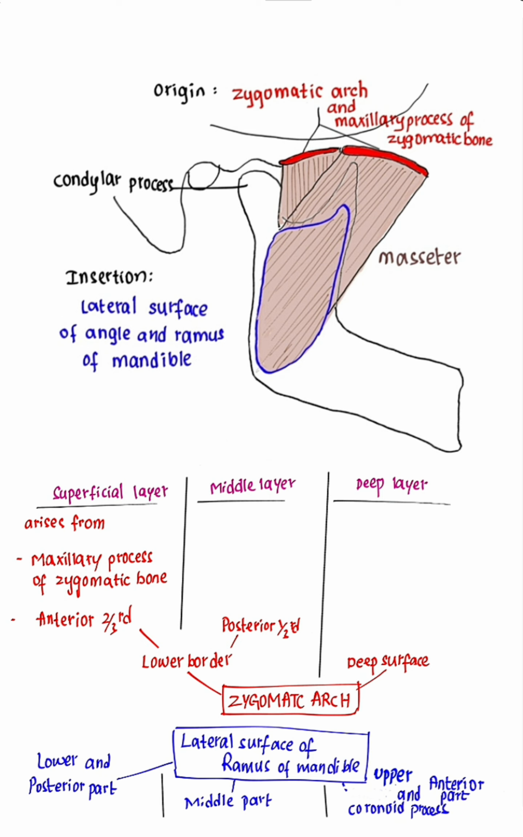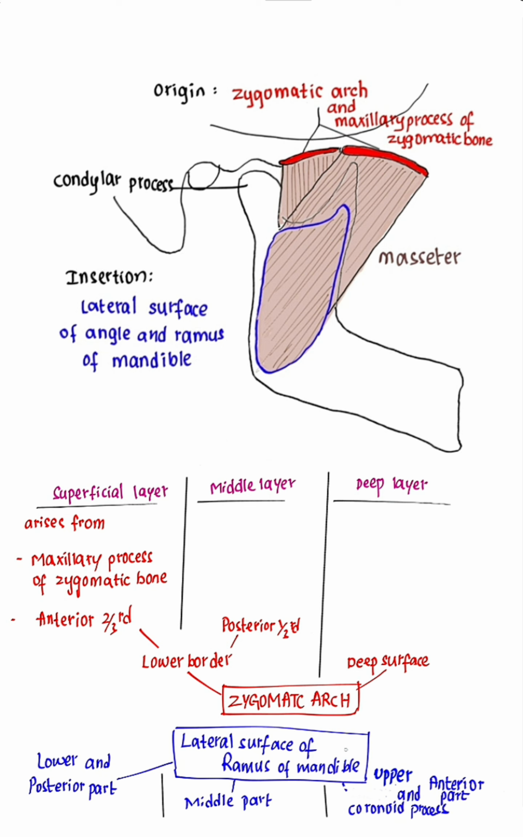Superficial layer arises from the maxillary process of zygomatic bone and the anterior two-thirds of the lower border of the zygomatic arch. You can see the masseter is attached to the lower border of the zygomatic arch. Middle layer arises from the posterior one-third of the lower border of the zygomatic arch. Deep layer arises from the deep surface of the zygomatic arch.